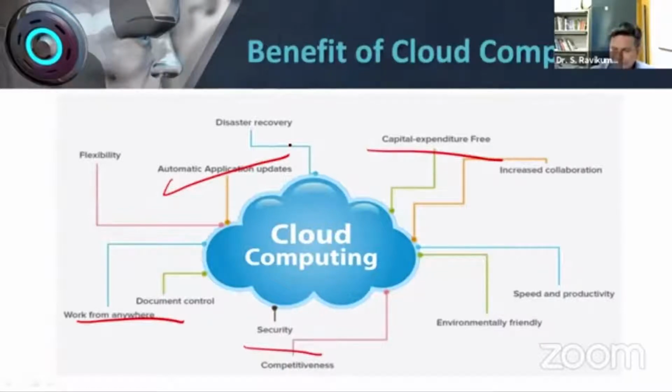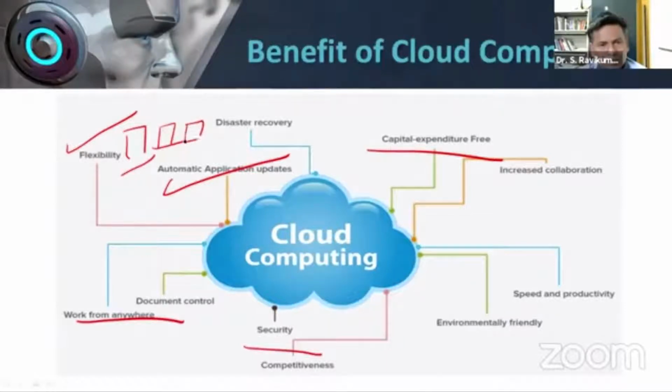The next important thing is flexibility. So what is the meaning of flexibility? Flexibility means if you want to increase or decrease your system size. For example, today your computer has one server. Data has become big. Tomorrow you can buy one more server.